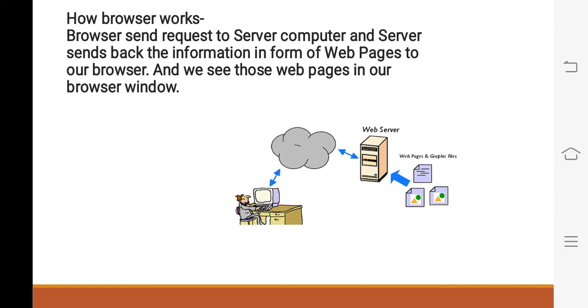Browser sends the request to the server computers. There are millions of server computers available over the internet that are powerful computers that store the information in the form of websites. And when browser sends the request, server sends back the information in the form of web pages to our browser, and we see the web pages in the browser window, and this way we get the information from the internet.